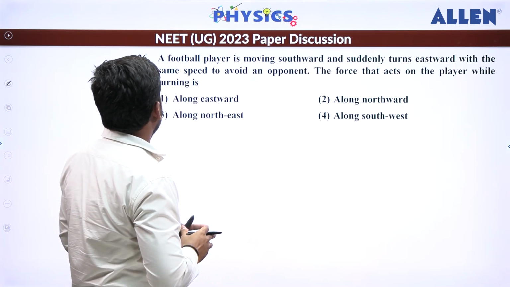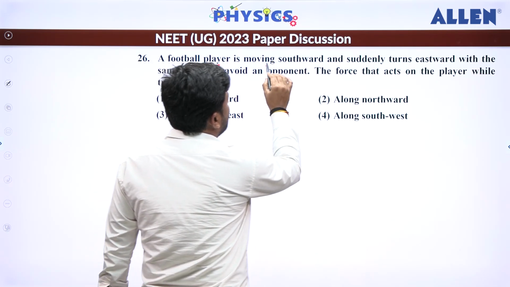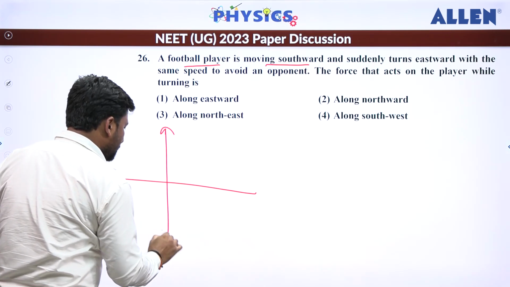Next, question number 26. They are saying the football player is moving in a southward direction. So let's draw the direction first.